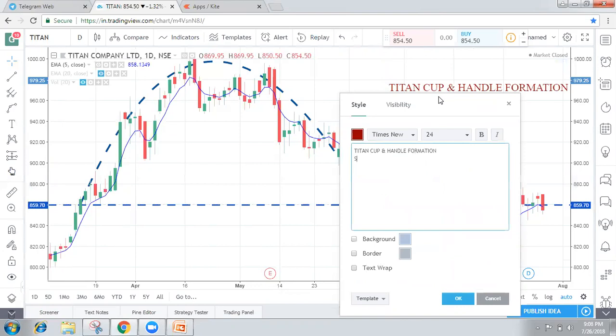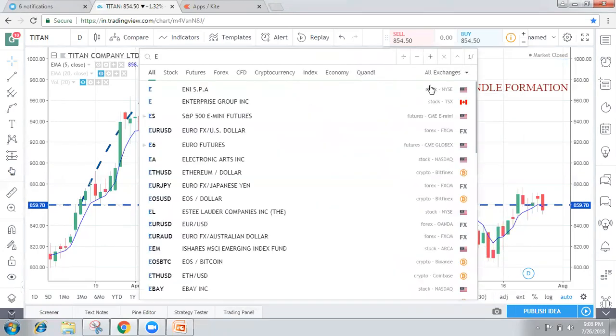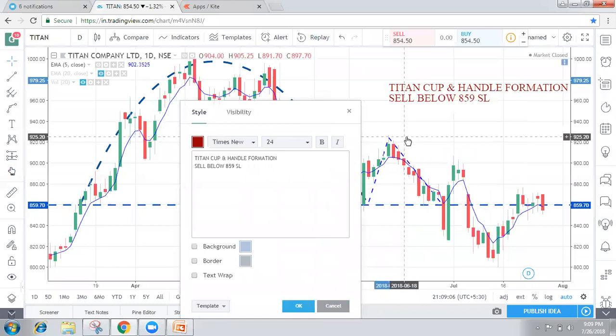So we are selling below 859 right now. The stop loss is very big, 925.